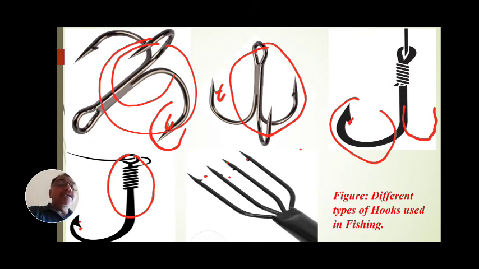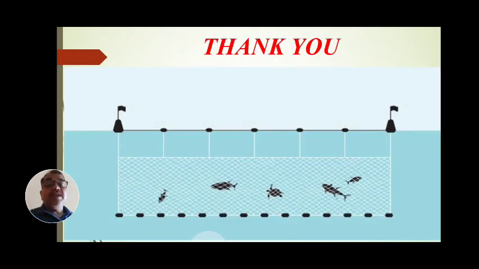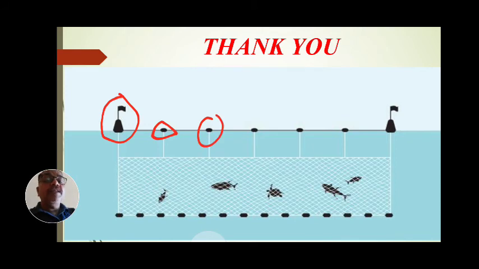All these are the various types of accessories and materials used to capture fishes in the fishing industry. These are the different nets to capture fishes. These may be a stationary gill net or varieties of the gill net. This is the float line. These are the floats, and these are the buoys.